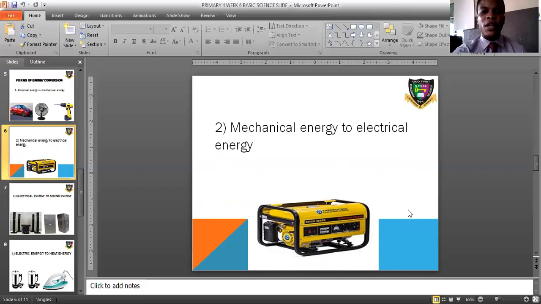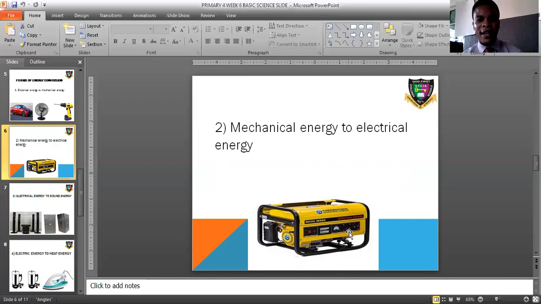Mechanical energy to what? To electrical energy. This is the direct opposite of the first one, which is electrical energy to mechanical energy. This is talking about how we can now convert mechanical energy back to electrical energy. What this implies is that while a car is converting electrical energy to mechanical energy, a generator, on the other hand, as you can see in the picture, is converting mechanical energy to electrical energy.